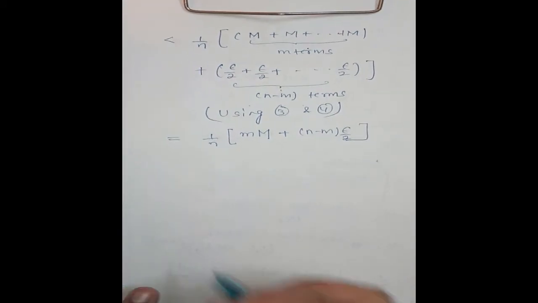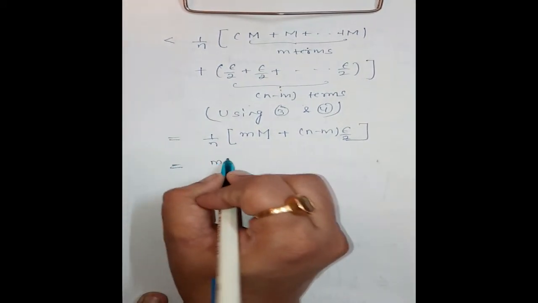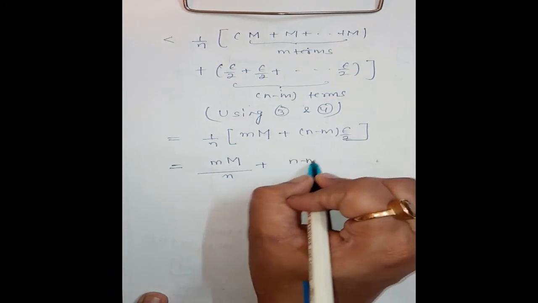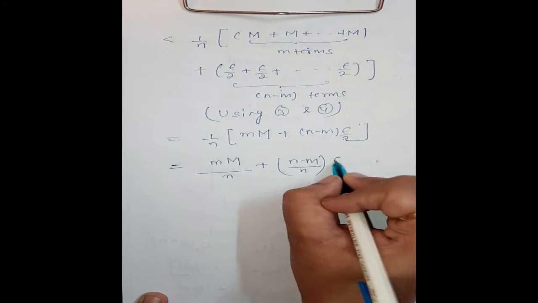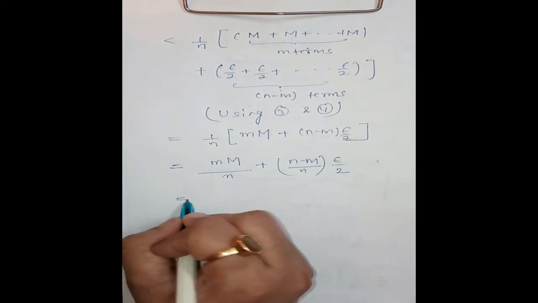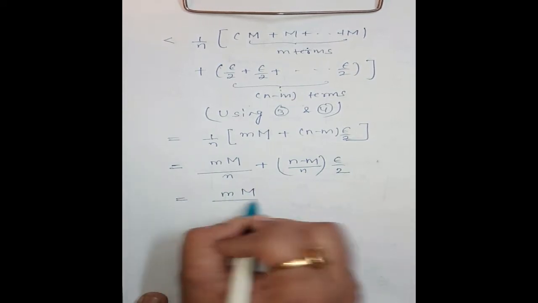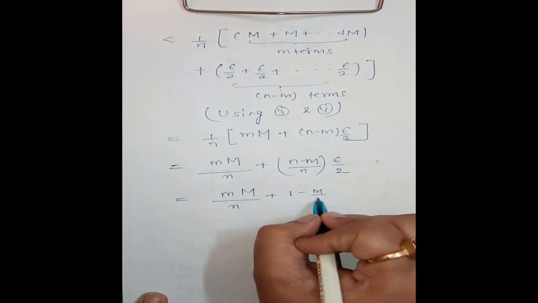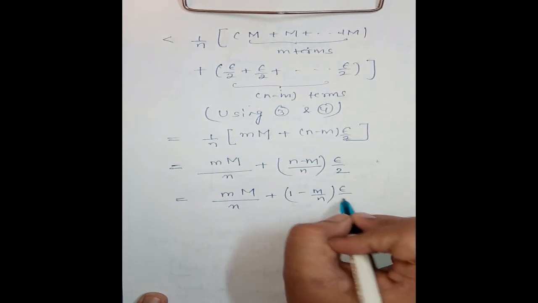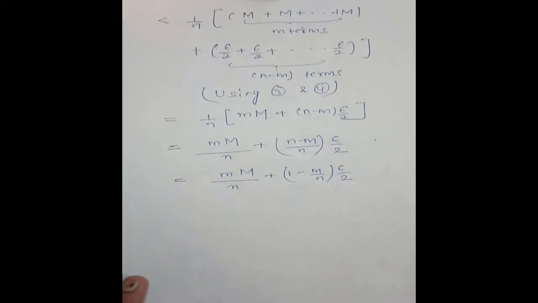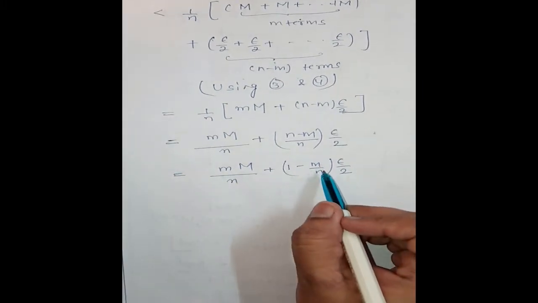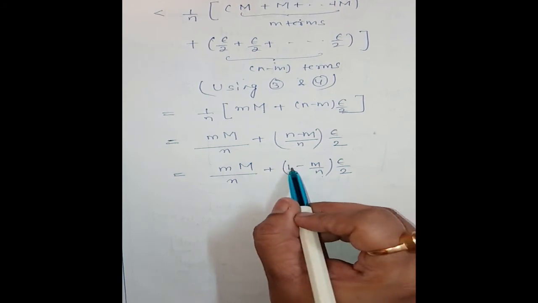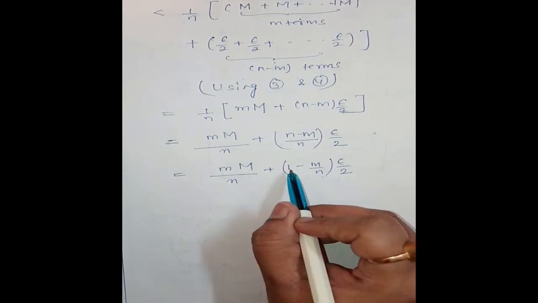Clear? Now this is m into capital M divided by n plus (n minus m) divided by n into epsilon by 2. Now this is equal to m into capital M divided by n plus (1 minus m by n) epsilon by 2. Now m by n is a positive number, so a positive number is subtracted from 1.